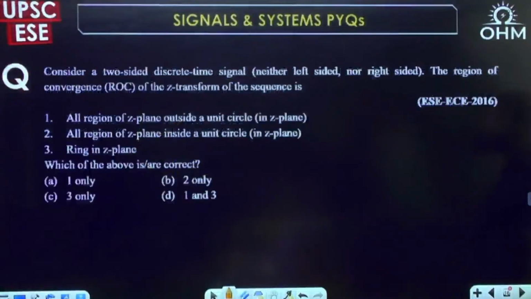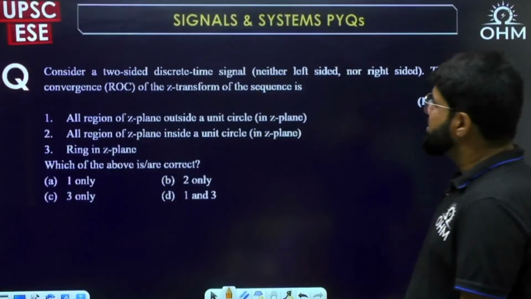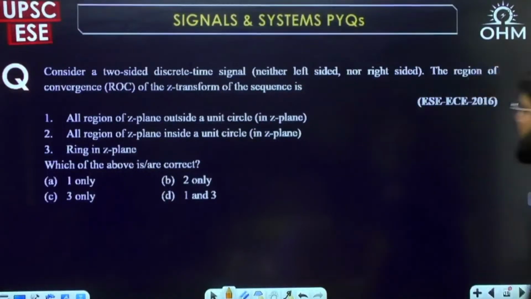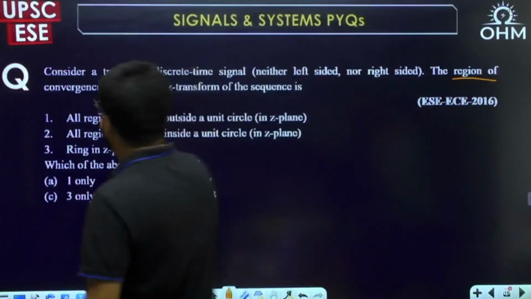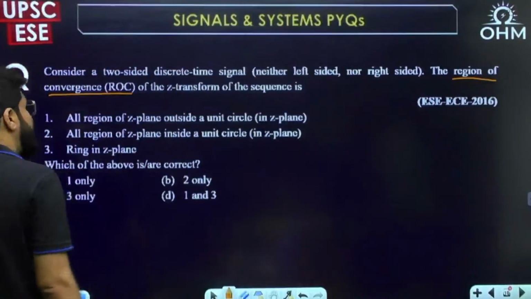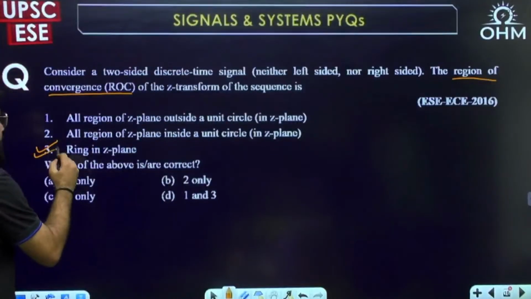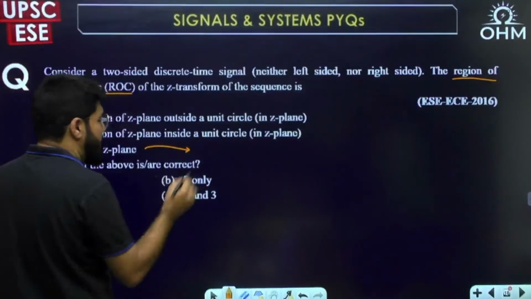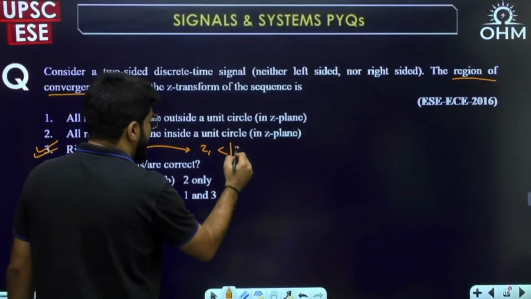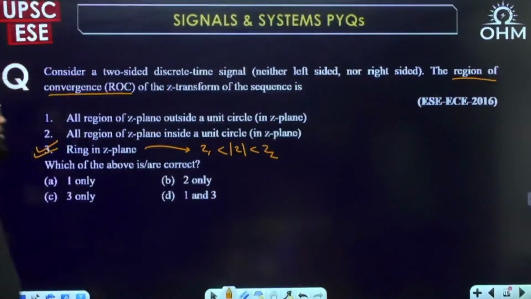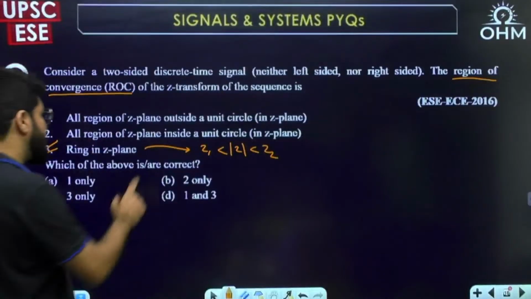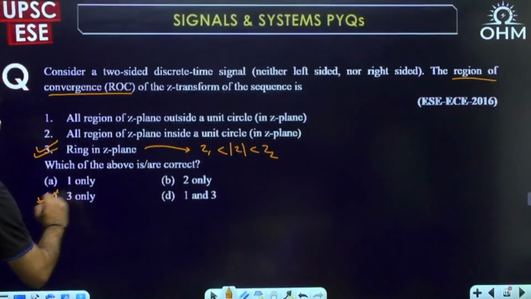Okay. Next question. 2016, a statement question. Consider a two-sided discrete time signal, which is neither left-sided nor right-sided. That is why we call it two-sided. What is the ROC? ROC for a two-sided signal is a ring in the Z plane between two poles, of the form Z1 less than mod Z less than Z2. So the only correct statement is 3.